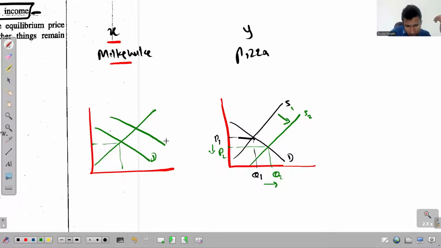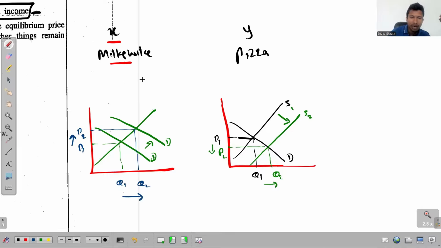The demand for milkshake will increase. The demand for good X will increase. And then see what will happen in the market for milkshake. Market price increases. And what happens to the market quantity? Even the quantity increases.